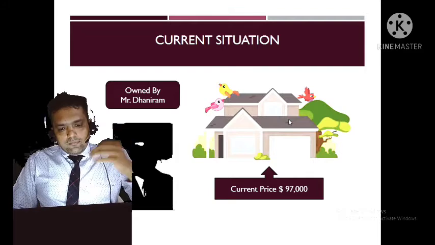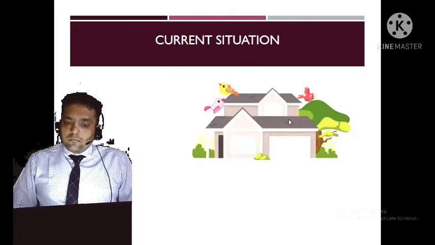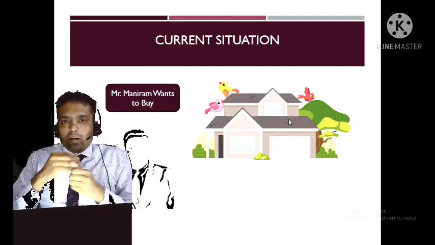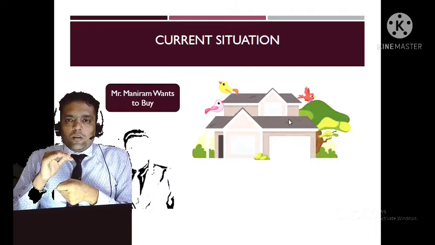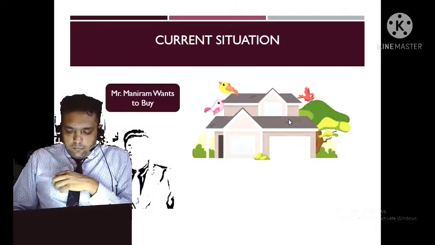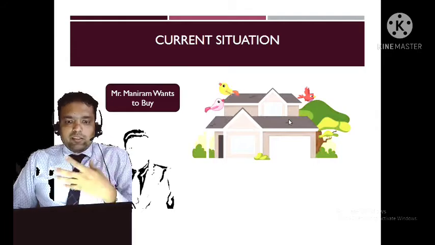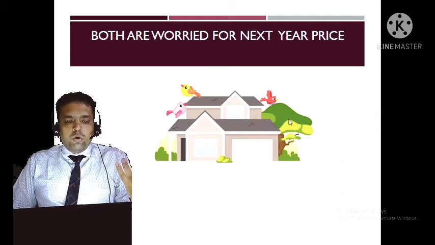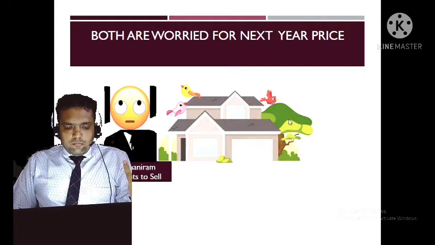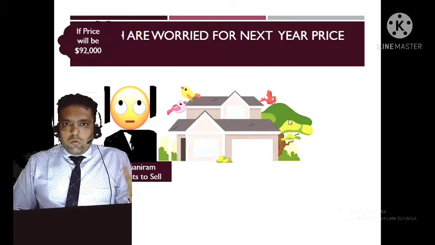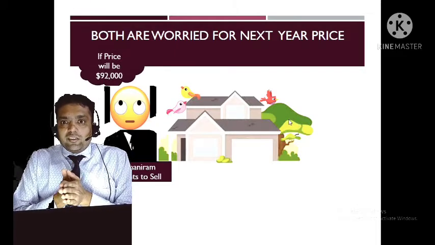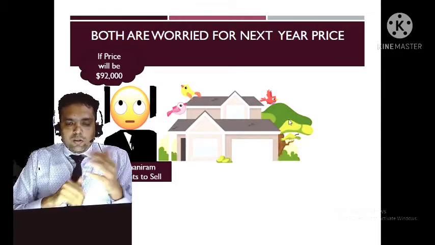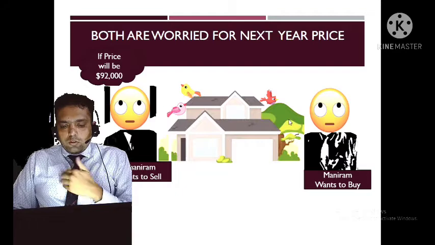At the same time, there is Mr. Maniram, who is also worried, because he wants to get married after a year and he wants to purchase a house. But he is worried what the price will be after 1 year, whether he will be able to buy this house or not. So both are worried. Mr. Dhaniram wants to sell, and he is worried that today the price is 97,000, but after 1 year the real estate price may fall to $92,000. And Mr. Maniram is also worried.